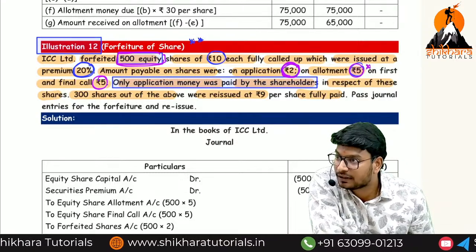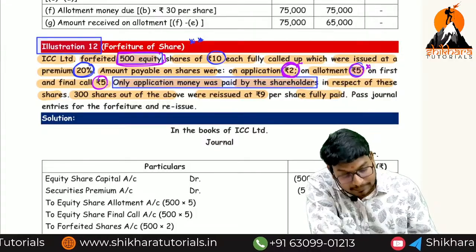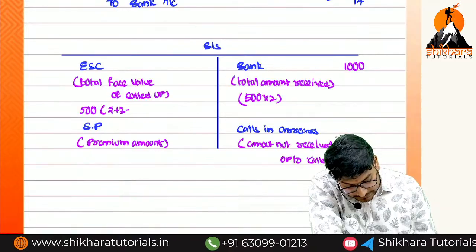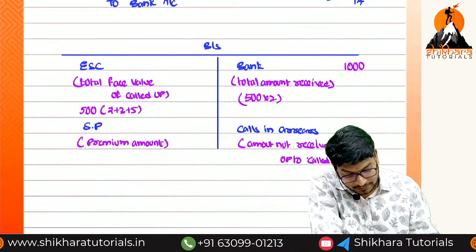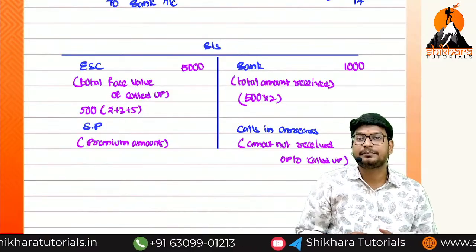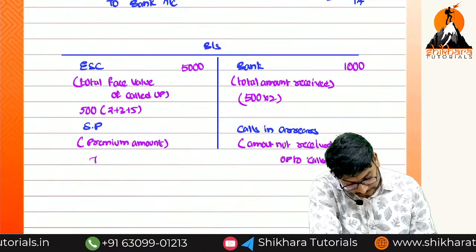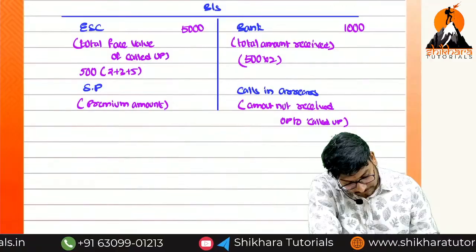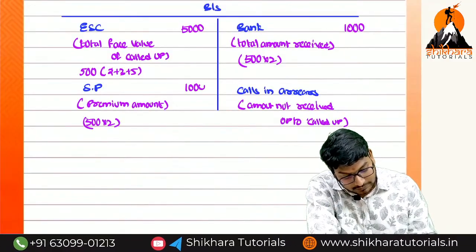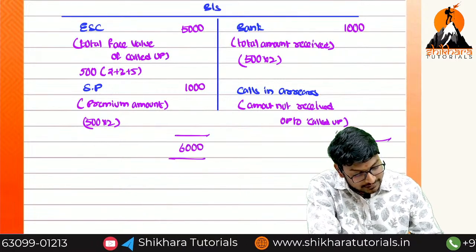So what is the total face value? 10. How do we get it? 2 plus 3 plus 5. So 500 into 10, that is equal to 5,000. Securities premium 2 rupees, so 500 into 2, that is equal to 1000. If you do the total, it should be 6,000. So we have to write here.